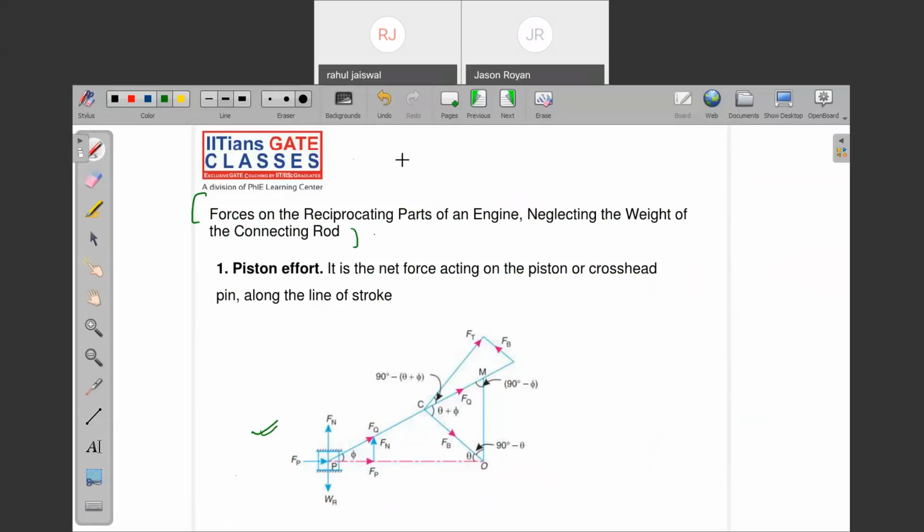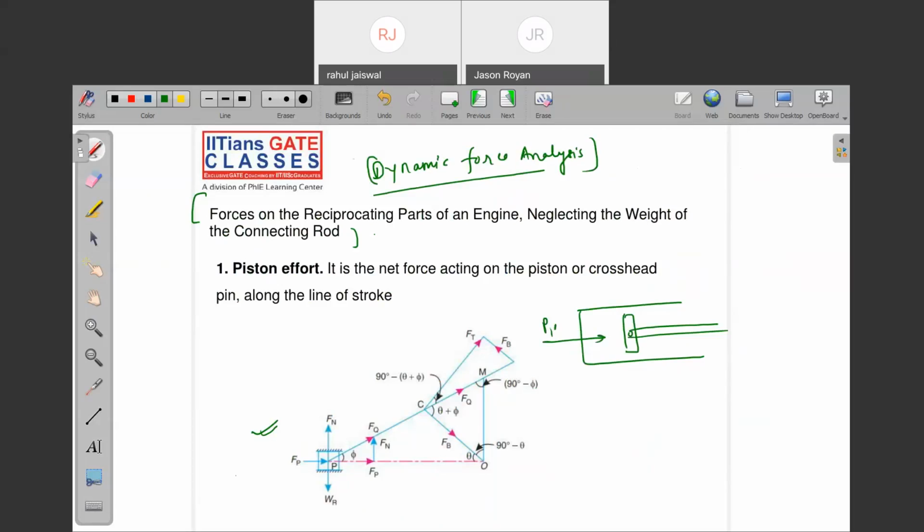Now we are starting dynamic force analysis. In the dynamic force analysis, I'm going to calculate the forces which are acting. This is your cylinder, this is your piston. Yes or no? Here also pressure is there, and here also pressure is there. So what is the net force? I can calculate P1A1 minus P2A2 minus m into acceleration. This is nothing but inertia force. Yes or no?